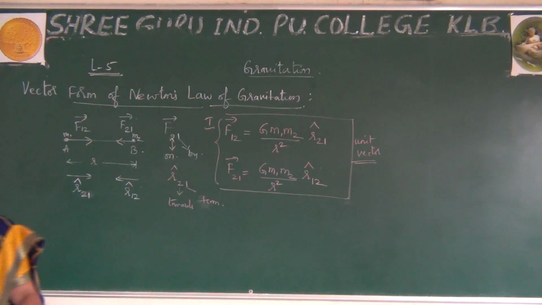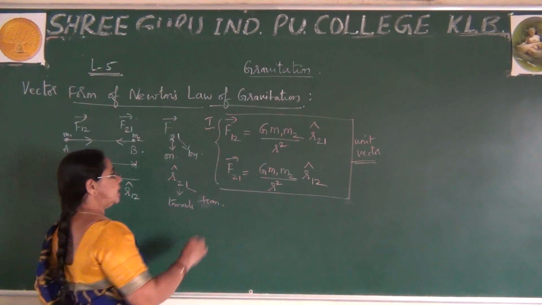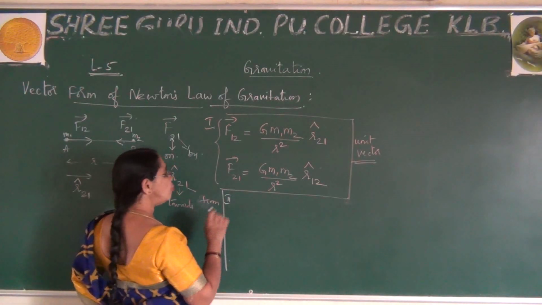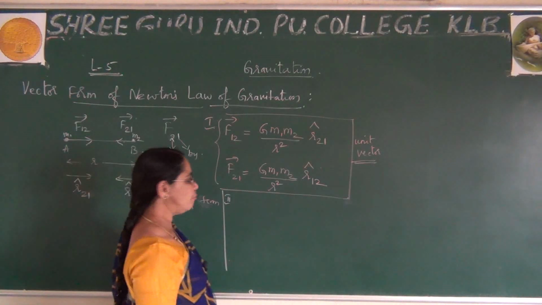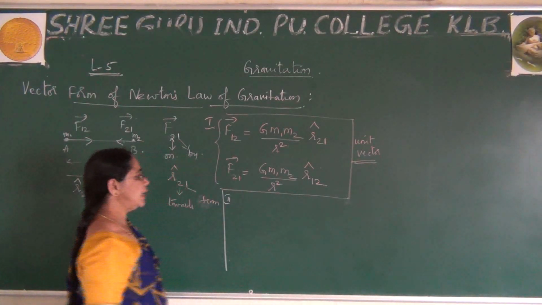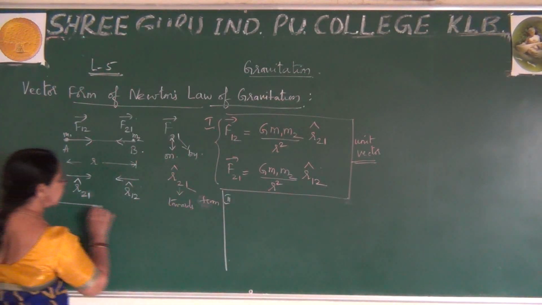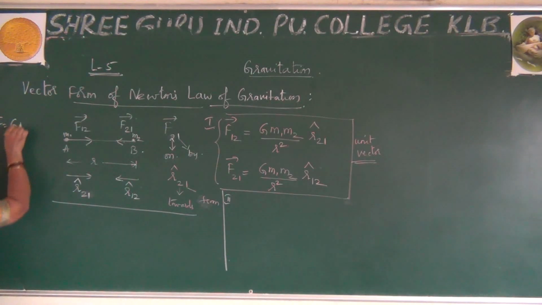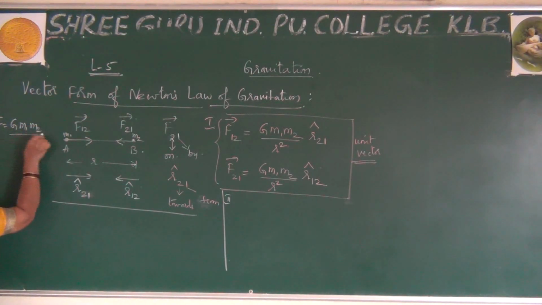Now if I want to write the second method, that is in terms of full vector, I take some conditions. What is that condition? You already know F is equal to G M1 M2 by R square. This is the expression for the universal force of attraction between two masses separated by some distance.